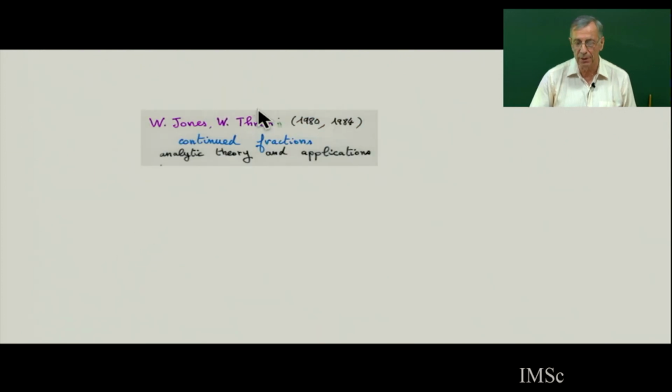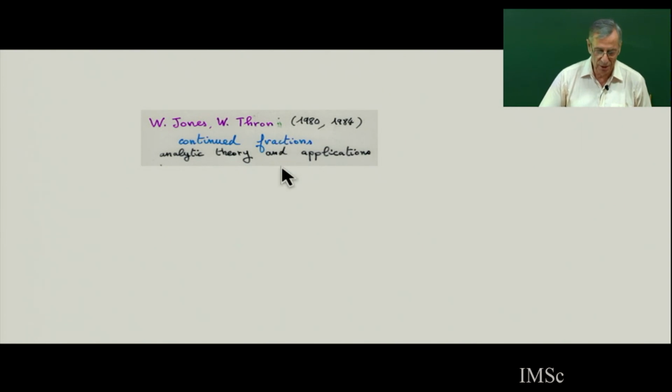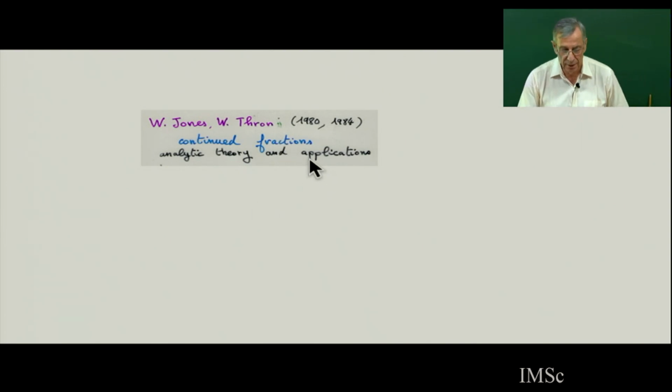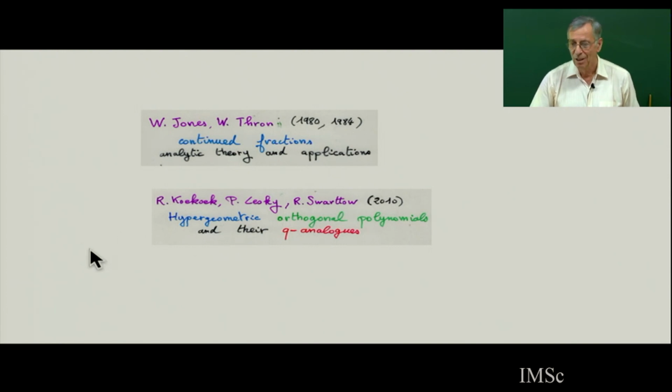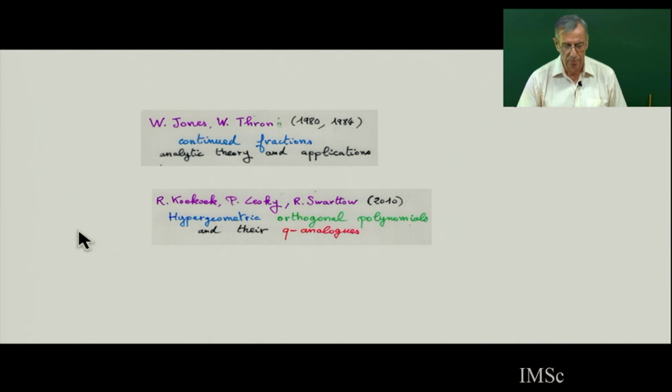In fact, there is also in the Encyclopedia of Mathematics a book on continued fractions. But there is no combinatorics. It's an extension of the Jacobi, Childress, there's the C fraction, T fraction, P fraction, etc. There are many extensions. So this is a classical book also, from 1980. And of course, there is this book also in Springer Verlag. I will not pronounce the name of the author, but it's a big book also, from the point of view of hypergeometric orthogonal polynomials, because orthogonal polynomials can be expressed as hypergeometric functions. I will not define now what a hypergeometric function is.